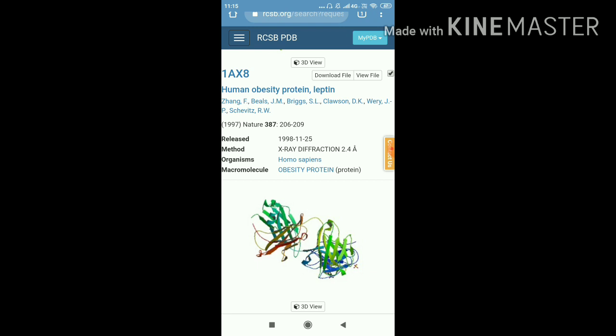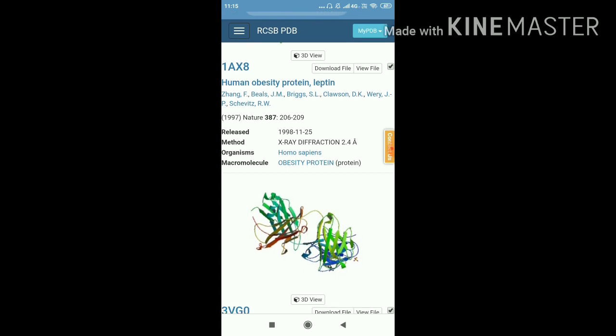So this is the PDB ID. If you know the PDB ID, you can directly search for this protein on this website. On the top there is the PDB ID 1AX8, and below this is the title of this protein, human obesity protein, which is leptin.